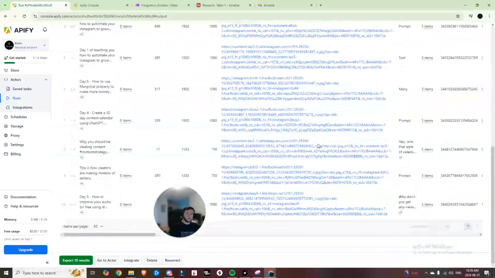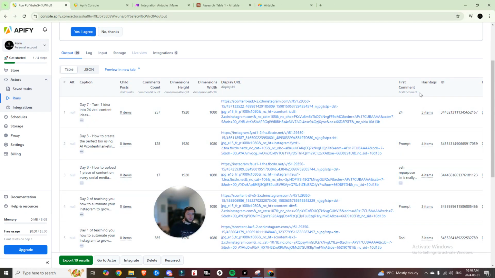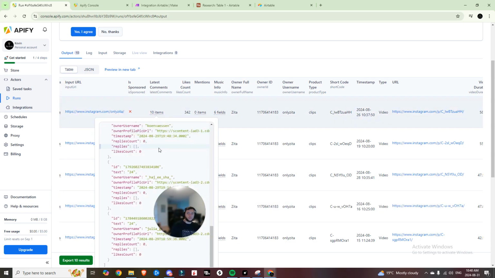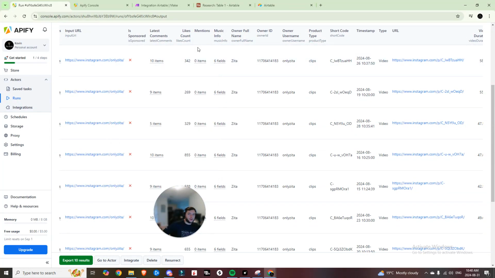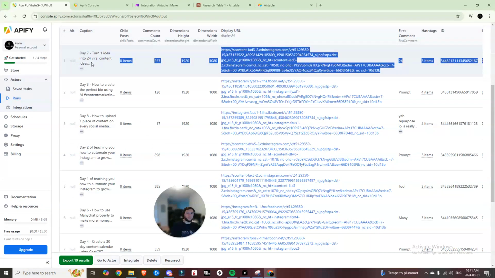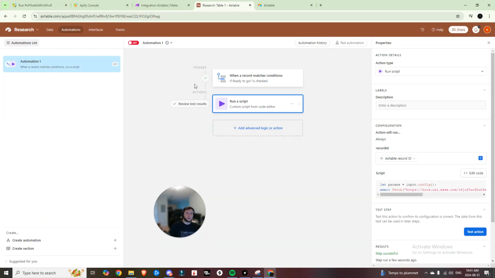But these are all the posts. If I were to click on one of them, you would see that it does successfully grab it. It grabs a bunch of other stuff, right? It grabs his hashtags, it grabs the caption for it, so we could have caption ideas, and a lot of other really great things. It grabs the latest comments. You can see everyone commenting the word 24 because that's what he's running right now for his promotion. We have the video URL, right? So now that we have this data, how do we take all of that information and pass it back like this to our Airtable base update?